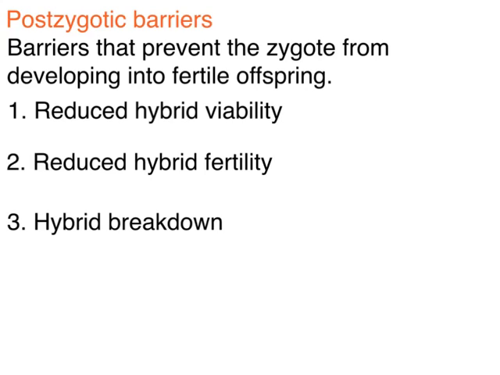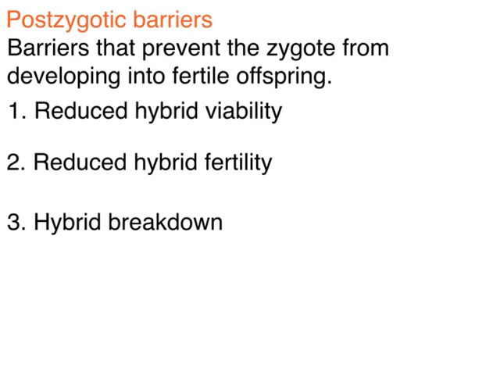There are also what we call post-zygotic barriers, so barriers that prevent the zygote from developing into a fertile offspring. Okay, so assuming that the two organisms meet, they mate, and the egg is fertilized, what prevents that offspring from being a new species? Well, here it is. Number 1, reduced hybrid viability. Even though the sperm and the egg meet and produce a zygote, the zygote fails to develop or reach sexual maturity. Maybe a miscarriage happens, maybe the animal is born stillborn, perhaps it dies at a very young age. Reduced hybrid viability.